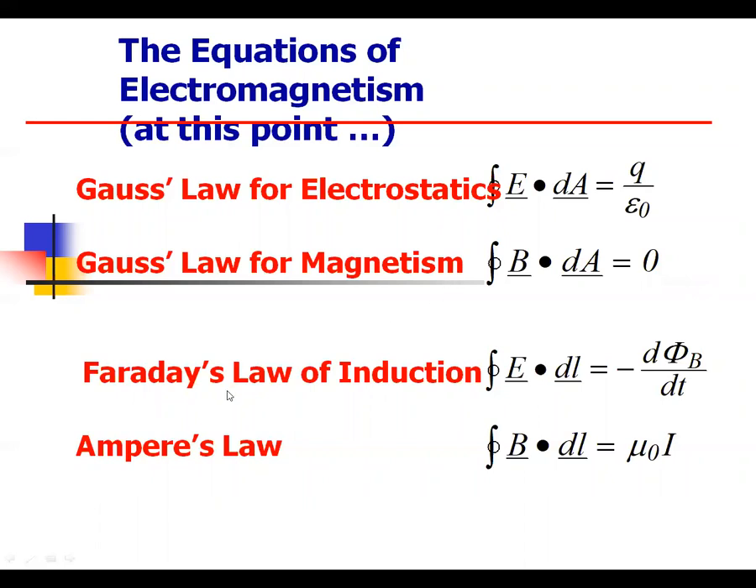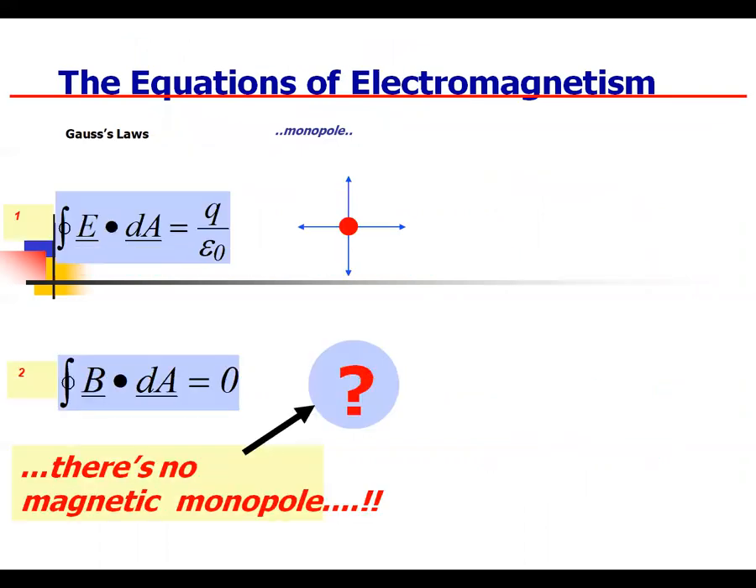The similar third equation is called the Faraday law of induction. Integral E dot dA, which is equal to minus d phi of B divided by dt. Then Ampere's law, integral B dot dl, which is equal to mu naught by I. In the equations of electromagnetism, I am going to discuss the outline of electromagnetism, Maxwell displacement current, and similar topics in this slide.